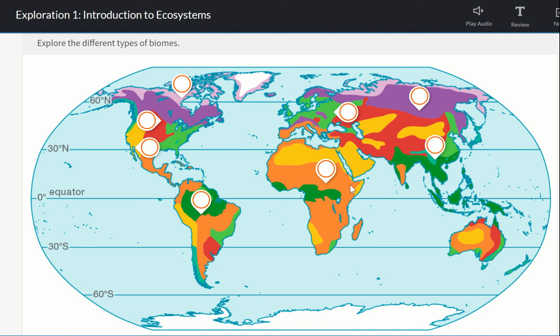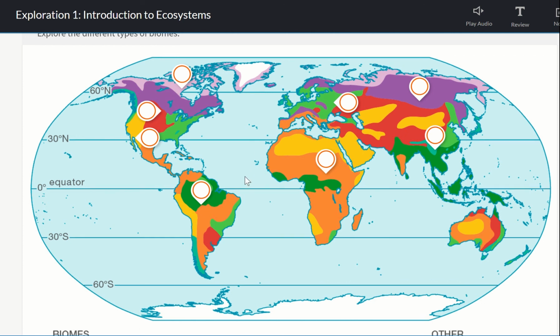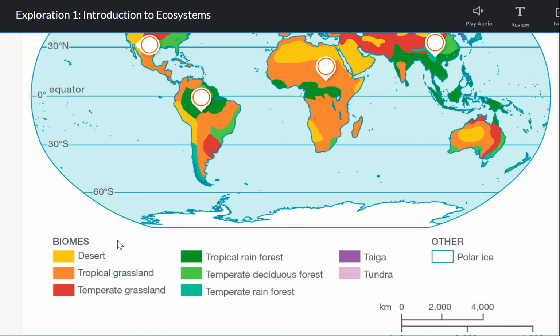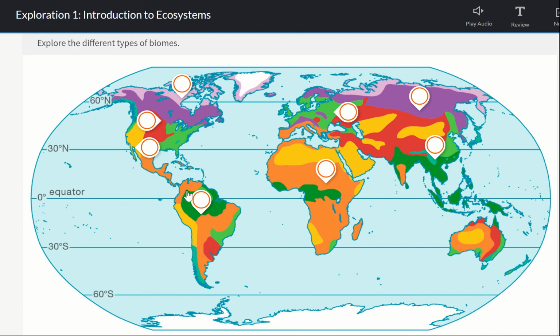So what we're going to find, and here are the biomes down here in their names, is that we have deserts. Deserts are going to be this light yellow, but we're going to find a lot of them at similar levels around the earth, north and south. Remember, a lot of the climate is similar from the equator north and the equator south.